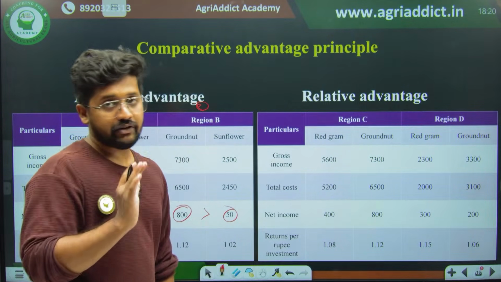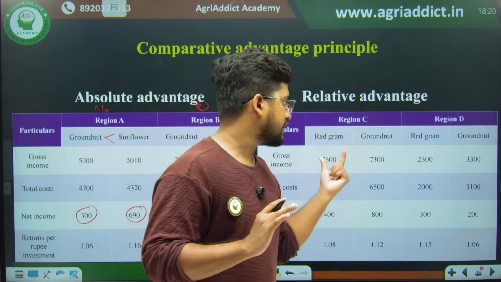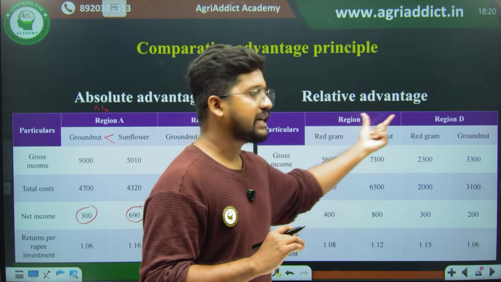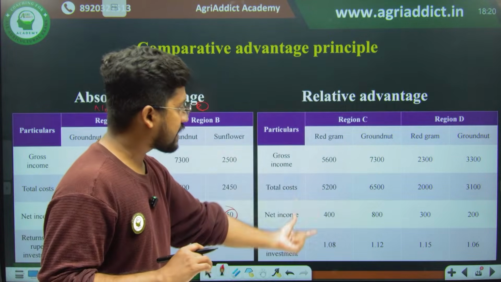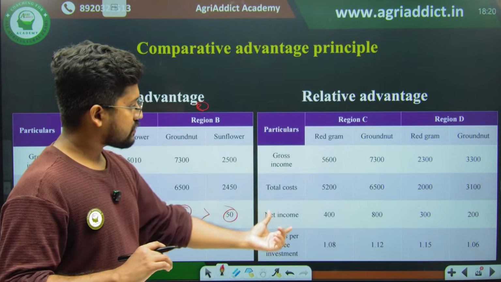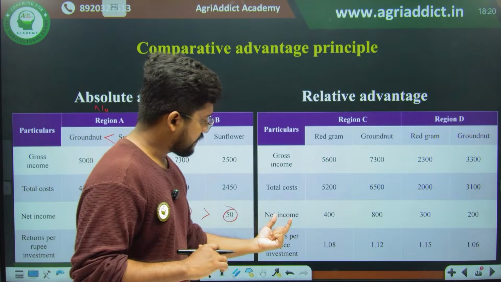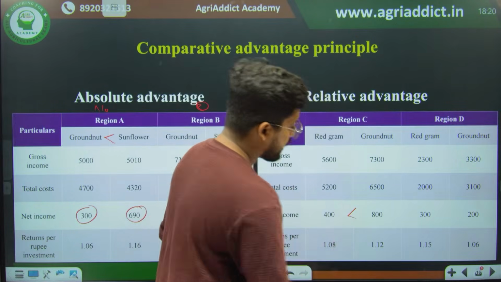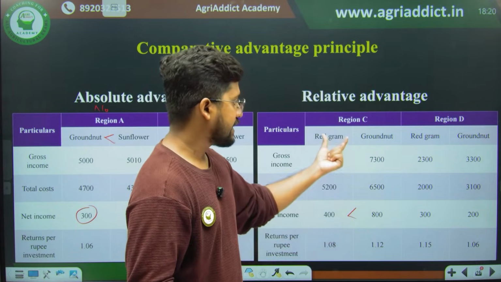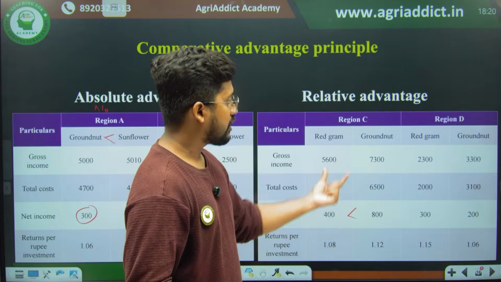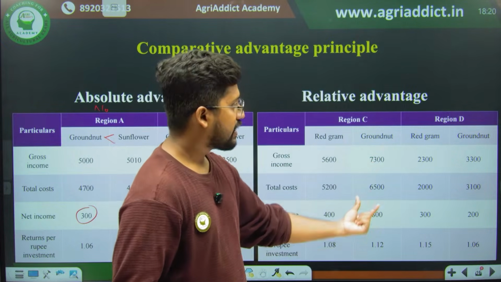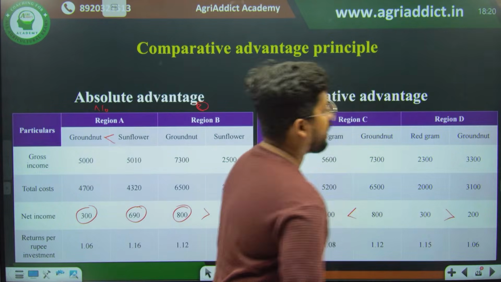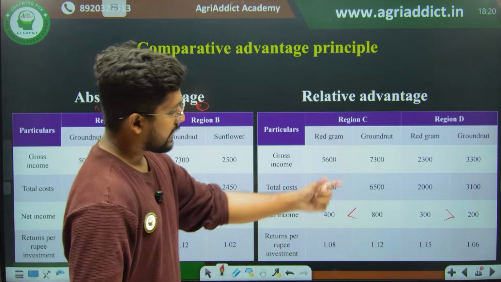Then coming to relative advantage. Again we are comparing two crops, red gram and groundnut, with respect to two major regions, region C and region D. When we are checking the advantages, what about the absolute advantage? When we check the net income in region C, it is clear that groundnut has more absolute advantage in region C. So therefore region C will be specializing in groundnut. What about region D? In region D also, when we check, you can see that red gram has more absolute advantage in the case of region D, right?